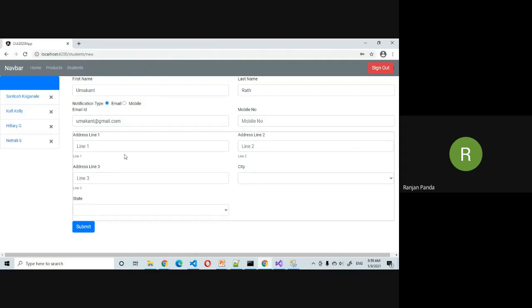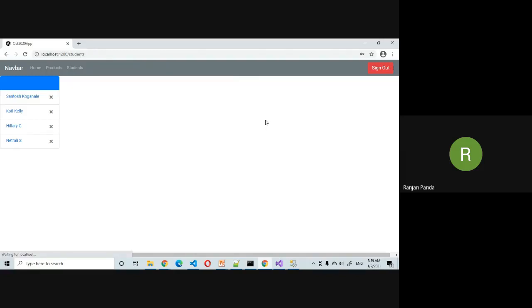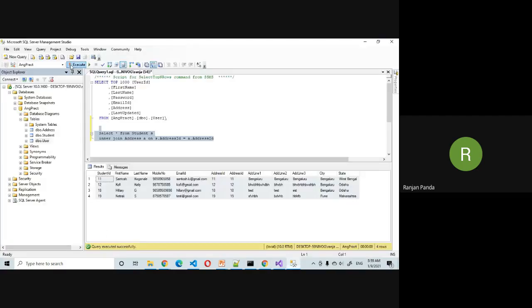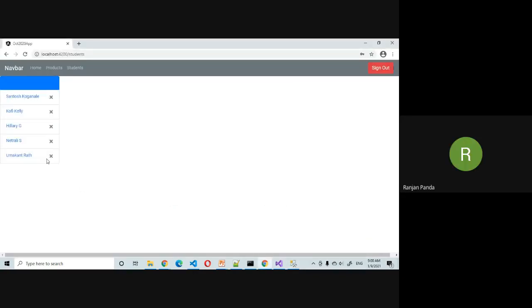If you want to add a record, I submitted it, and if you see, it added a record in the backend. If you want to delete it, then also it is going to delete it from the backend.